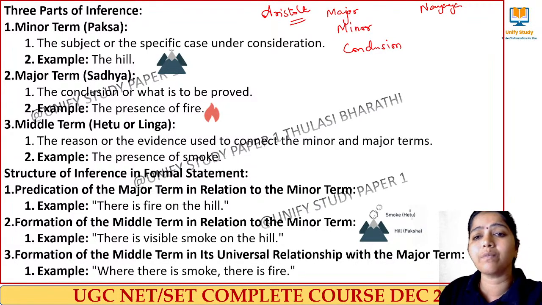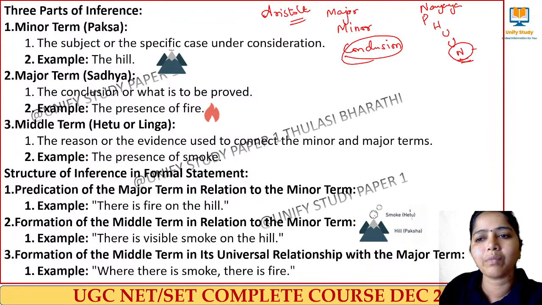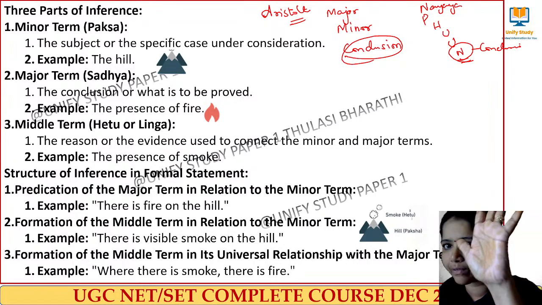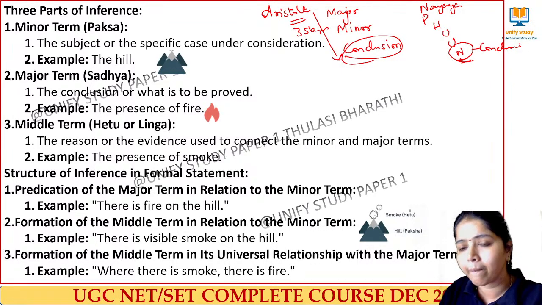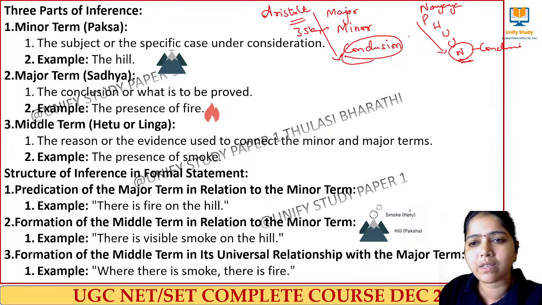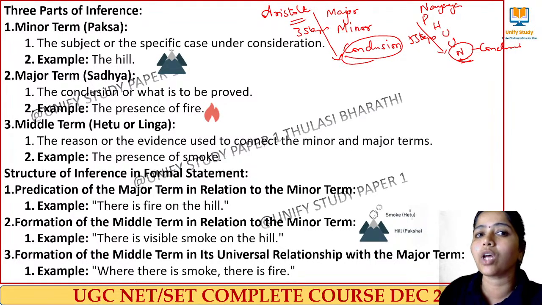Here, what are all the terms? To make a conclusion in Nyaya philosophy, we need Pratijna, Hetu, Udaharana, Upanaya and Nigamana. Nigamana is nothing but a conclusion, right? So here to make a conclusion, I have to follow 5 steps. But in Aristotle logic, to make a conclusion, I follow 3 steps. Clear? So here I follow how many steps? 5 steps. Okay. And yesterday in class, we discussed Aristotle logic: major premise, minor premise and conclusion.